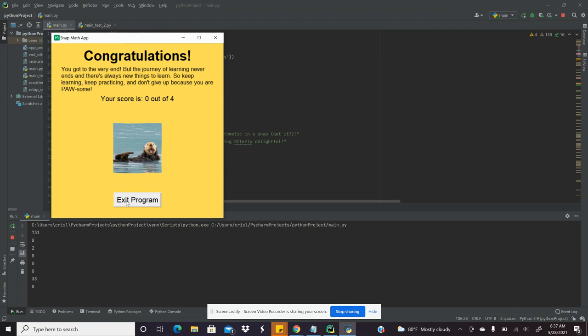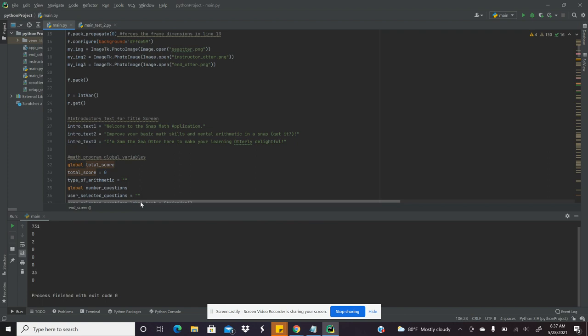And I've included an exit button. And there we got it. That is the demo for the Snap Math app.